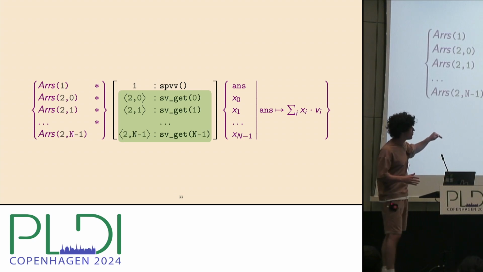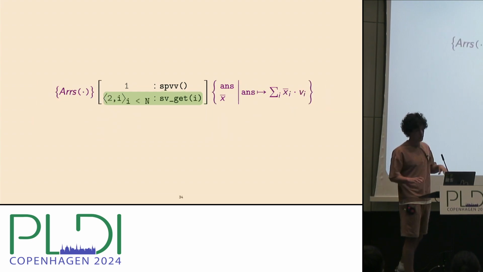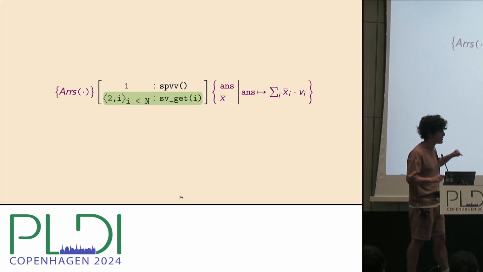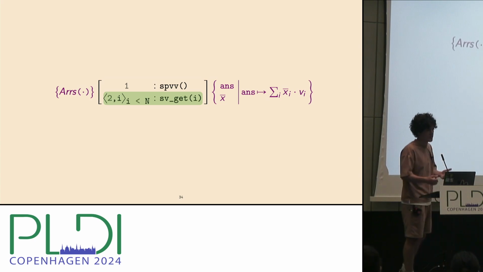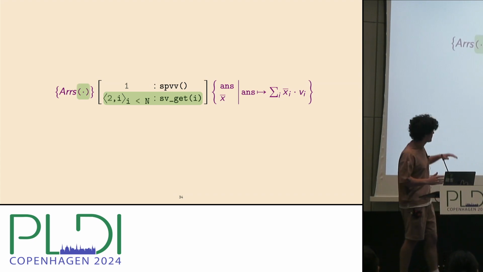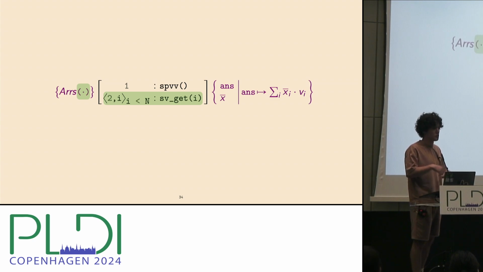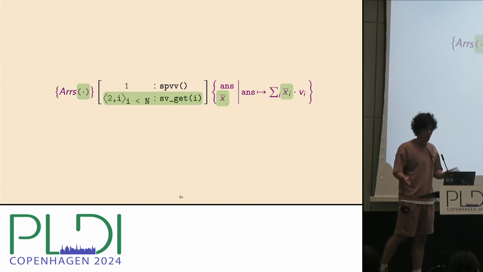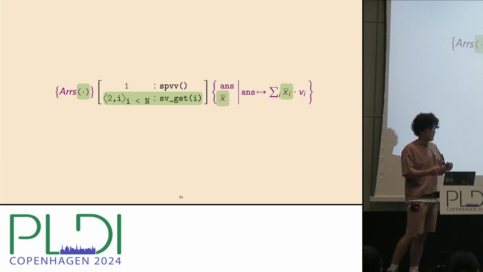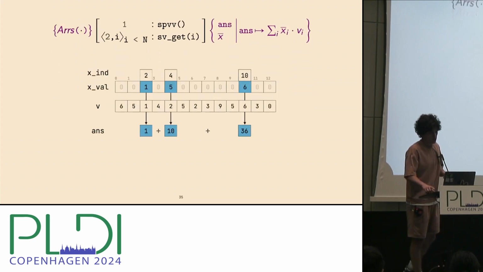We have these parameterized components, and instead of writing all those getters one by one, we will collapse them into a single line, where we mention the general pattern of the index i, and also the set where i iterates over. In this case, that's all indices from 0 up to n-1. Also, we will have the following shortcut, where we say that R's predicate is just asserted in all distinct memory heaps. Finally, we assemble all the outputs of all getters into one vector x, which represents our compressed vector, and which we then use in the postcondition to specify the dot product. OK, that is our triple.